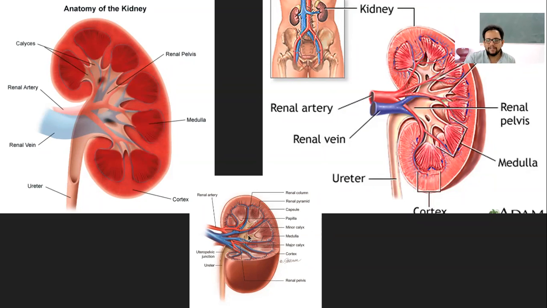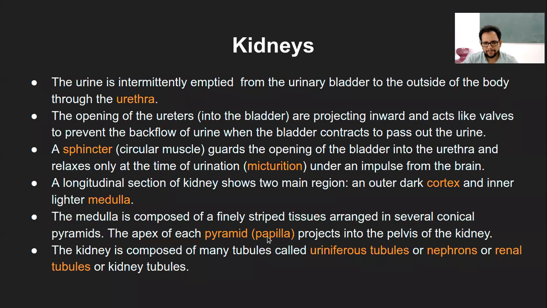Something similar is present here also. So there are these striped regions or tissues present in the medulla region, and they contain several conical pyramids, right?